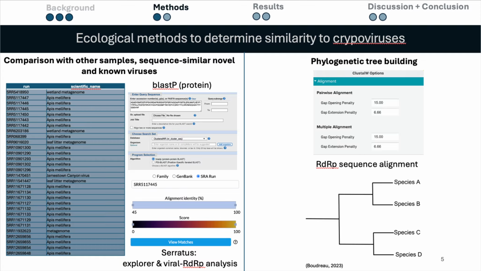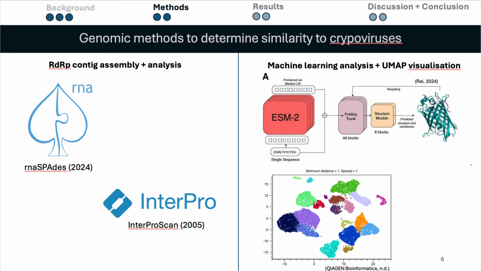And the other one was to build a phylogenetic tree for Durnavirales that included my virus, and doing this would quickly give us an idea of whether it fits into one of the established families and genera by observing the formed clades. For the genomic side, I want to assemble and analyze the RdRp genome,